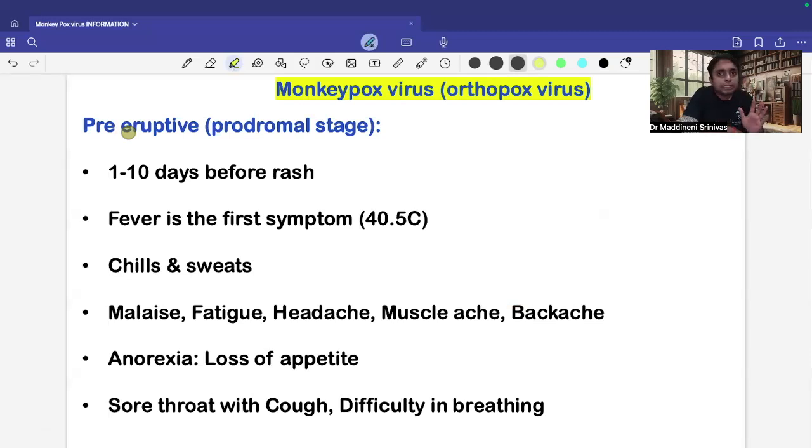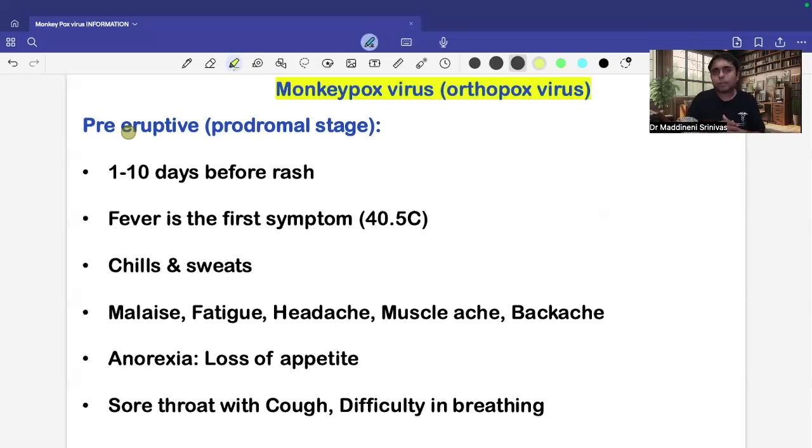So in the pre-eruptive stage, please remember the patients are going to mainly manifest with fever, malaise, myalgia, body pains, headache, fatigue. So these are all the symptoms. Usually, like a normal viral infection, patients are going to have these symptoms. In this stage, it was observed that it might range from 1 to 10 days. In this period, a patient of monkeypox may only be having these symptoms without any skin lesions.